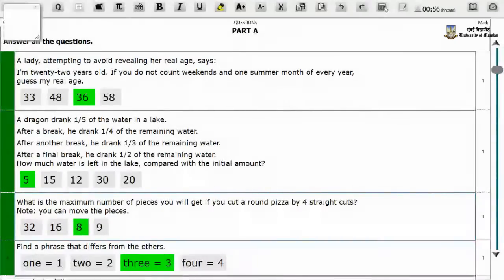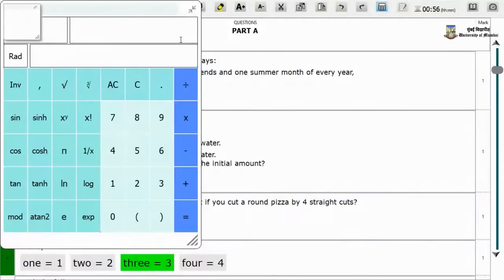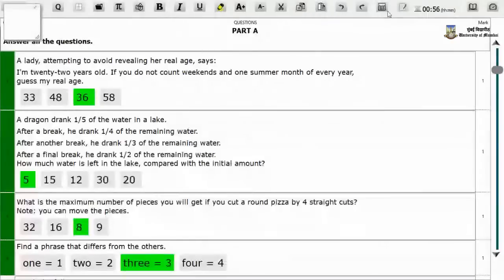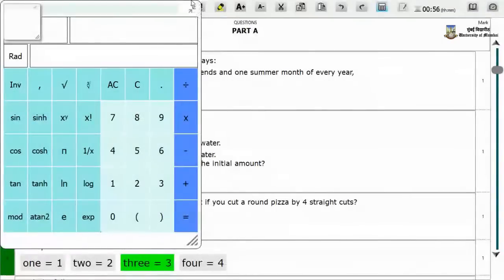You will be provided with a scientific calculator within the application. You can access that by clicking on this calculator icon on the top. To close the calculator, once again, please click on these 2 arrows on the top right.